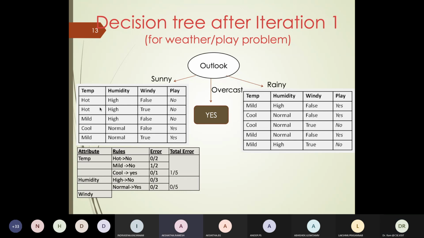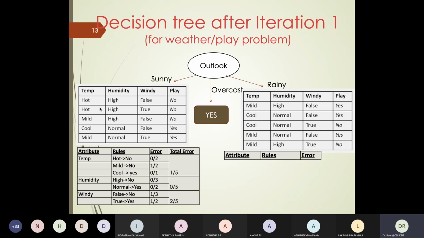False no, error is 1/3. Next one, true yes, error is 1/2. Perfect. Now do the same thing for overcast; we don't have to do anything. Rainy, repeat the process for attributes: temperature, humidity and windiness.